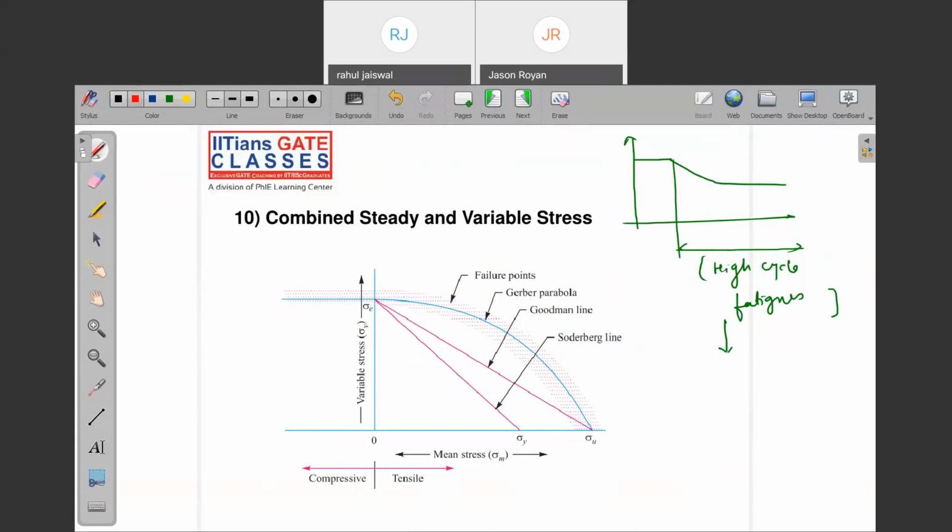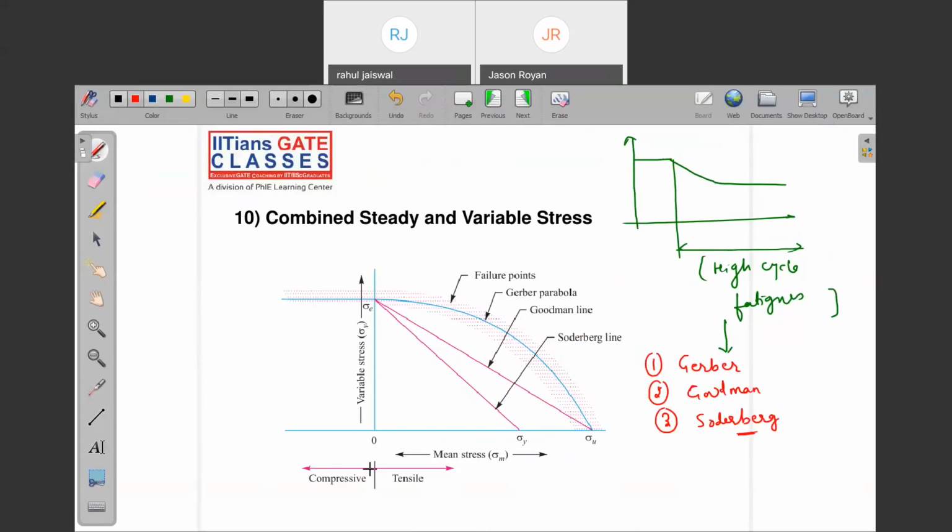So in this case, we are going to design by 3 methods or 3 rules. Note down: we are going to solve the high cycle fatigue problem using 3 concepts. First is given by Gerber, second Goodman, and third is given by Soderberg.